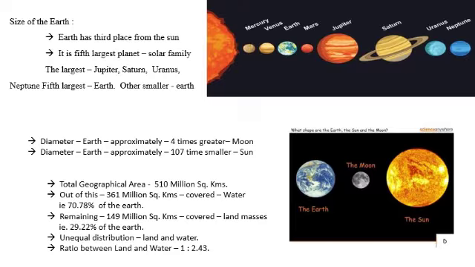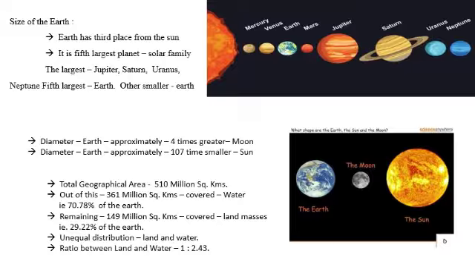Now we'll look into the area of the Earth. The geographical area means the surface area of the Earth. The total surface geographical area of the Earth is 510 million square kilometers, including water bodies as well as land masses.